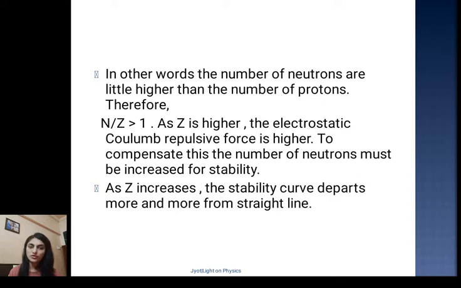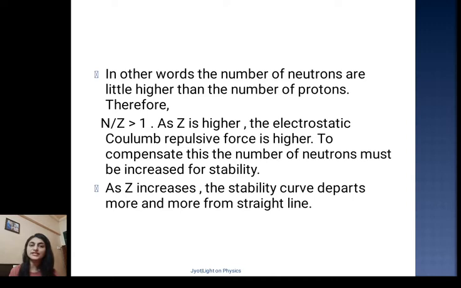Therefore, n upon z, or you can say neutron to proton ratio, is more than 1. As Z is higher, the electrostatic Coulomb repulsive force is higher. To compensate for this, the number of neutrons must be increased for stability.